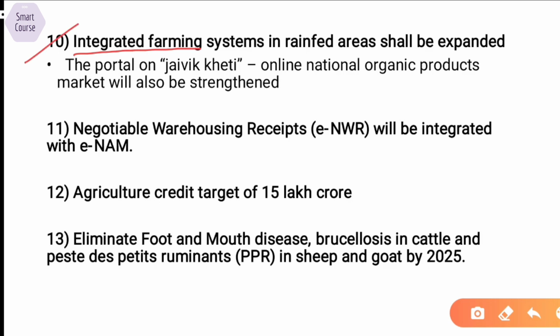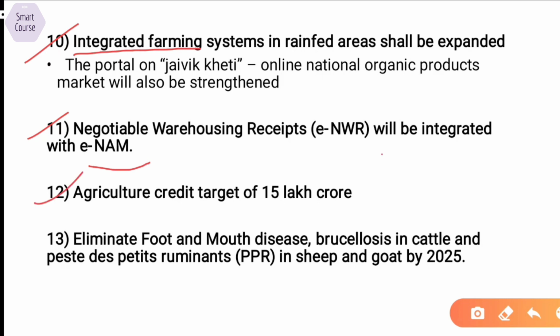The 11th one is negotiable warehouse receipts will be integrated with ENAM. See, I hope you know about the negotiable warehousing receipt. Yeah, this is the system where a farmer can submit or store his produce in a warehouse, and in turn he will get a receipt. Now this receipt can be used on ENAM portal in order to trade his produce and effectively sell his produce in different parts of the country.